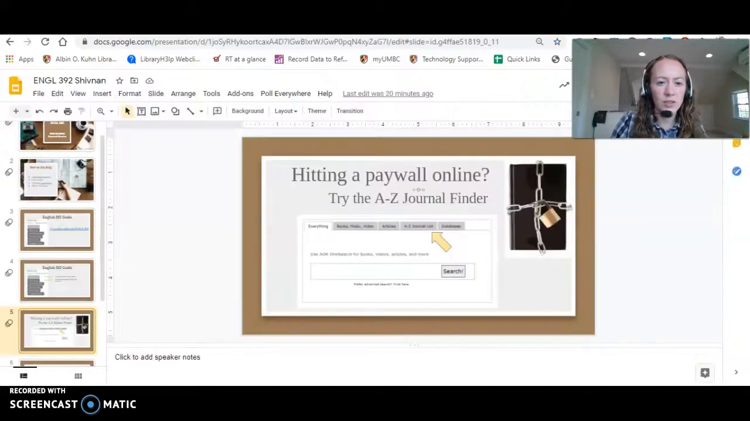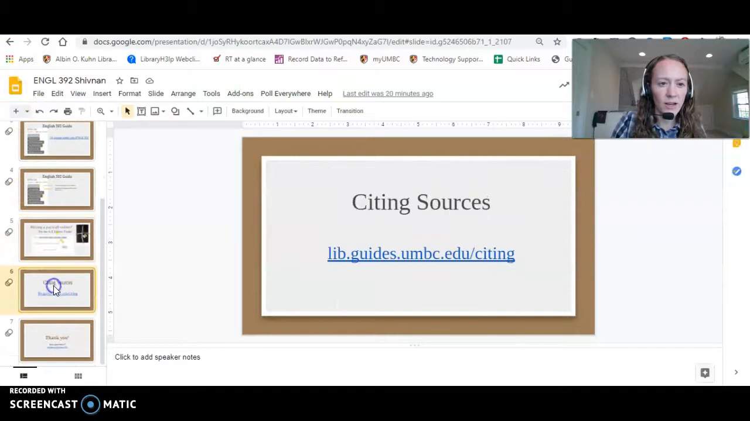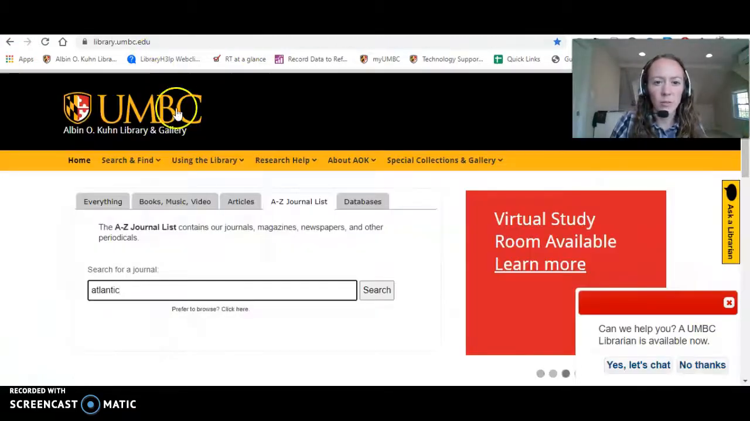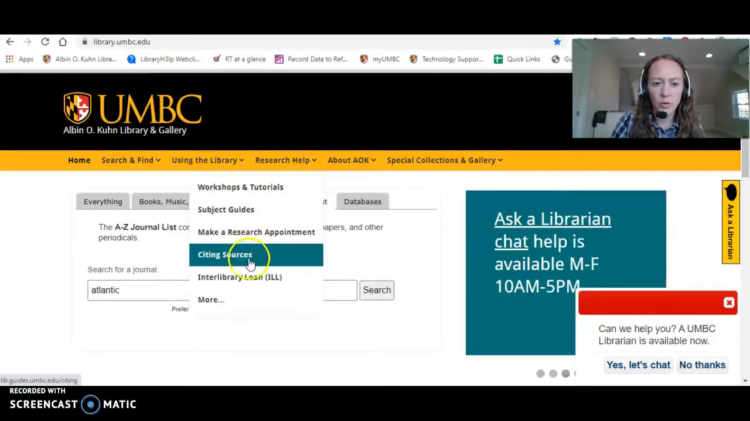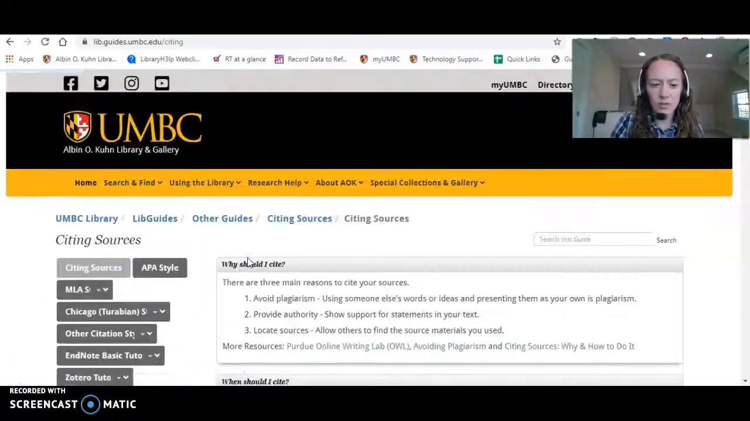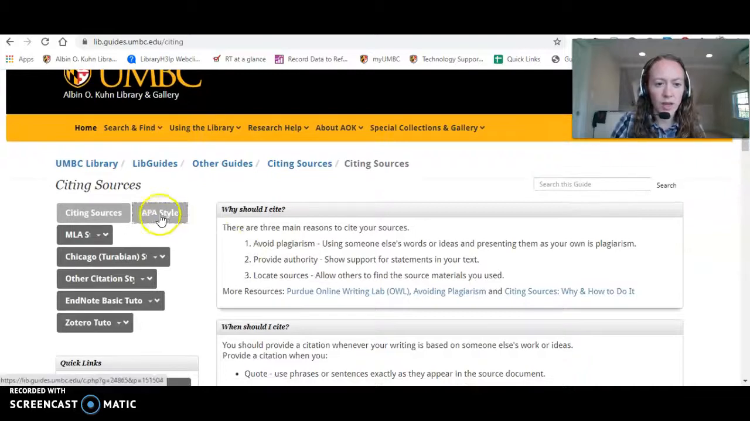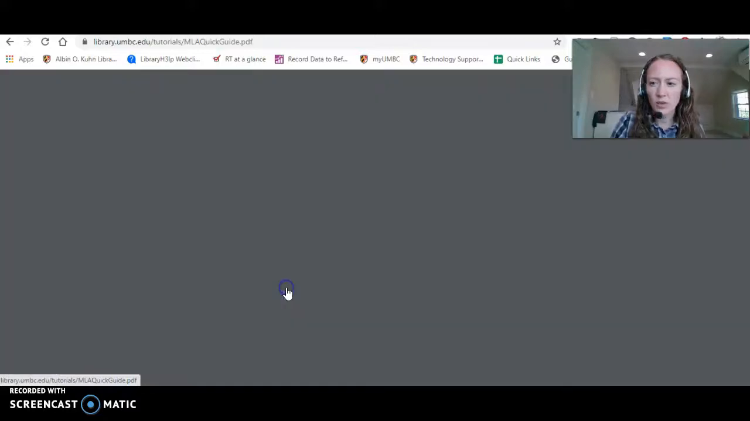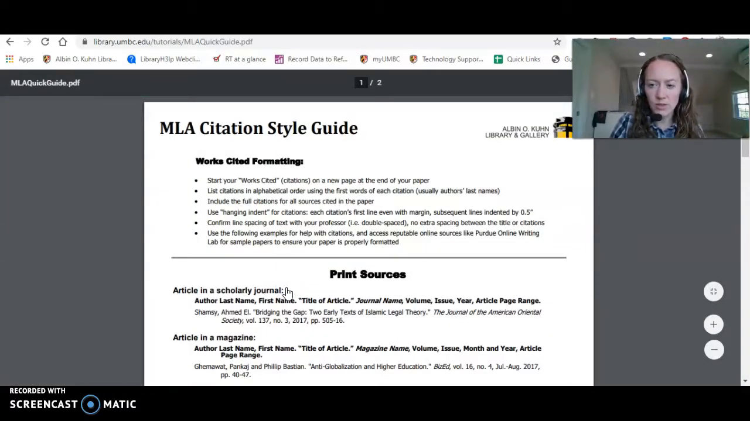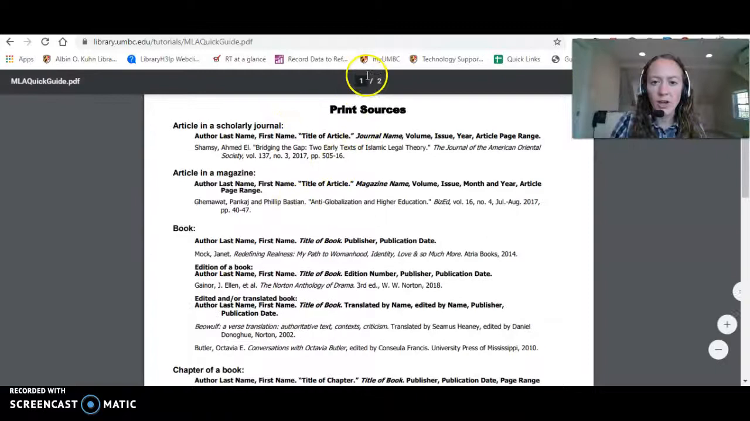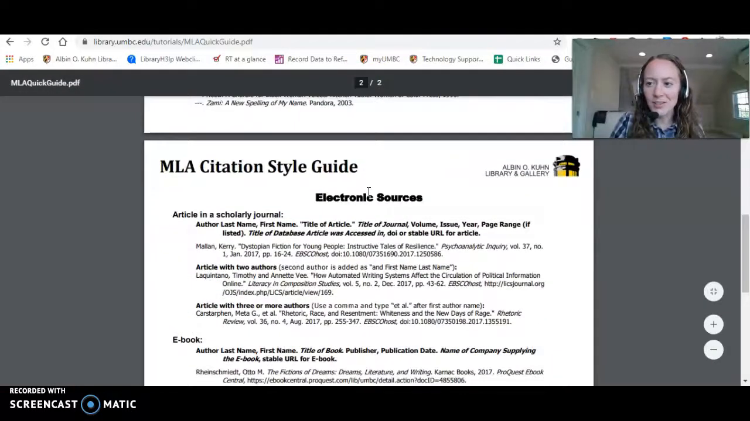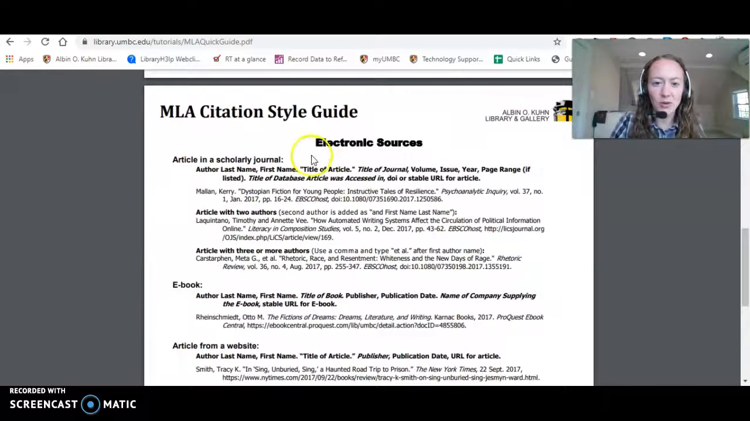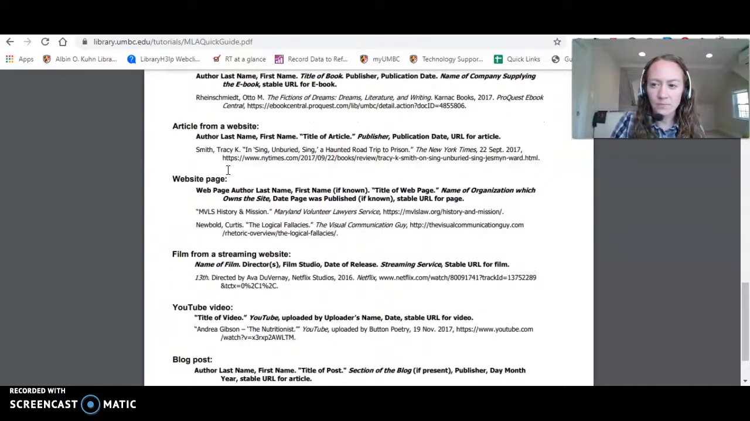Excellent. Finally, I will just say, if you need help citing sources, you can use this link. That will take you to research help. You can also find it by clicking on citing sources. We have an APA style guide, MLA style guide. It's going to give you just a brief overview of how to cite sources. This is an MLA style. Most of what we're finding is all online, especially during COVID. So electronic sources, and you can see the different options there.